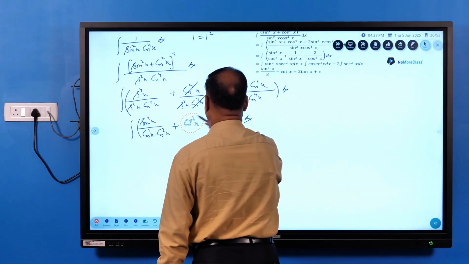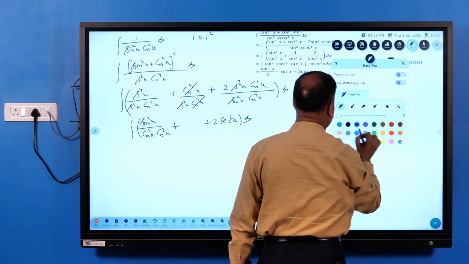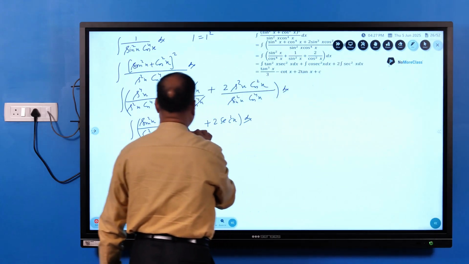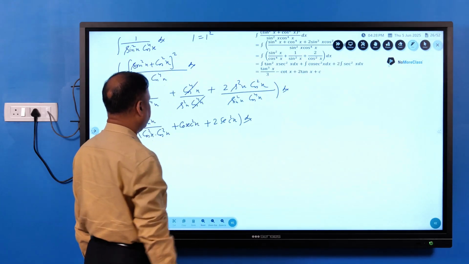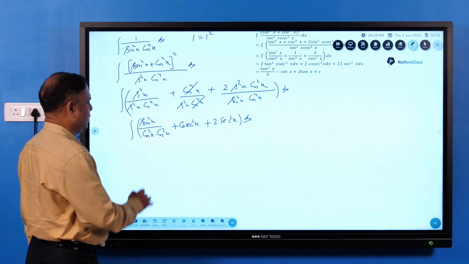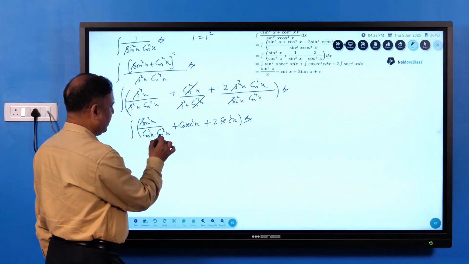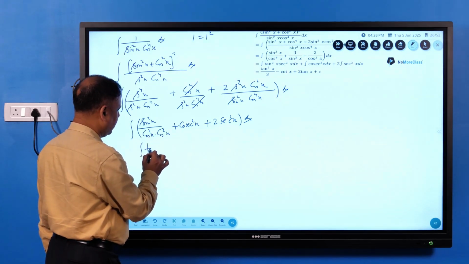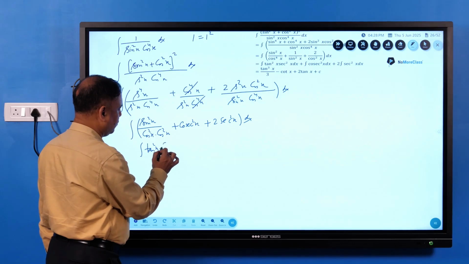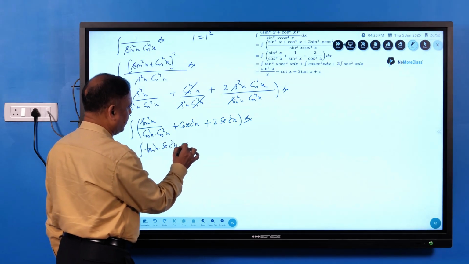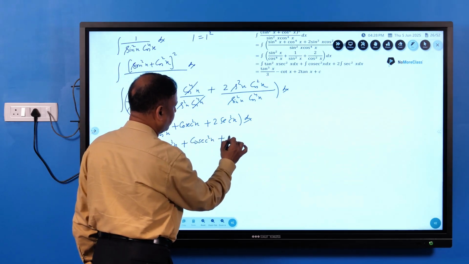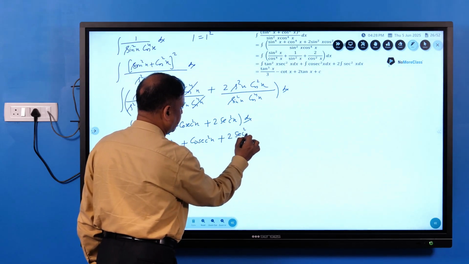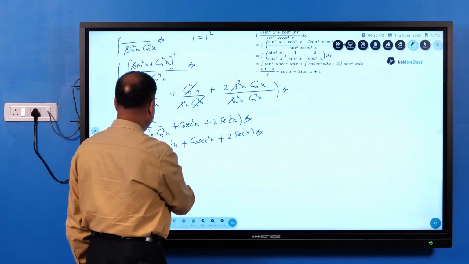This cosec²x will come. 1 upon sin²x is cosec²x. So this is our tan²x into sec²x plus cosec²x plus 2 sec²x dx. Integrate.